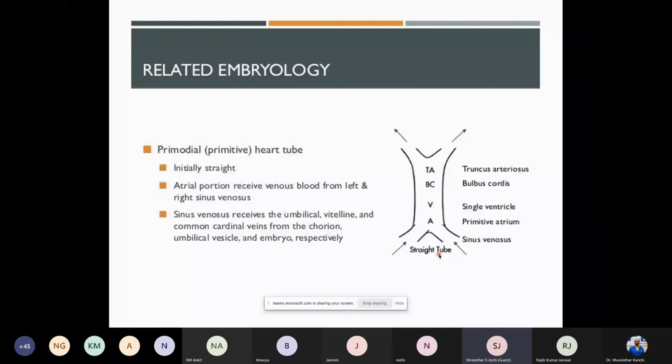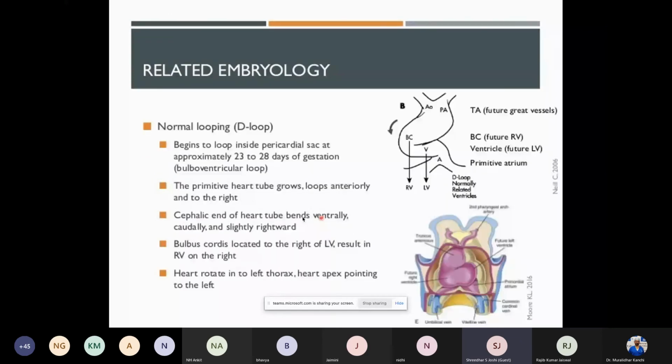So, a bit on normal D-looping. Remember, D-loop is normal for all practical purposes. Normal looping is D-loop, and D-loop is normal. As the tube starts unfolding itself, each component slowly starts making the progenitors for the future ones. So the bulbus cordis ends up being the right ventricle. The single ventricle which was there in the tube ends up being the left ventricle, and the truncus, the great artery, opens up into two different parts, the aorta and the PA. And this differentiation starts off at each level simultaneously. This division into two ventricles and the atria starts simultaneously, and it progresses towards a complete heart.